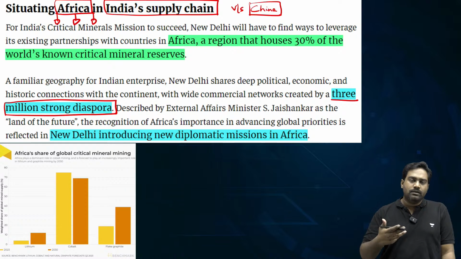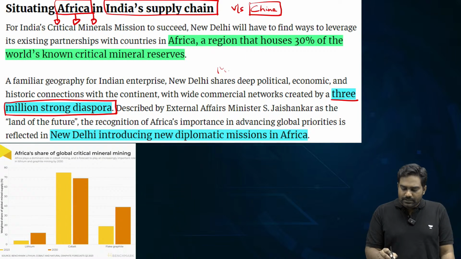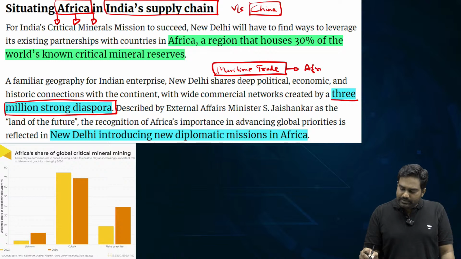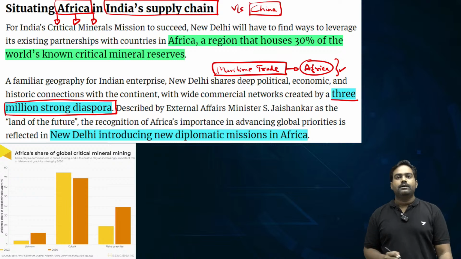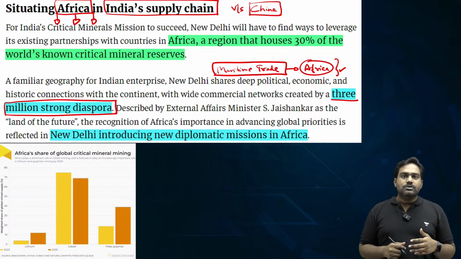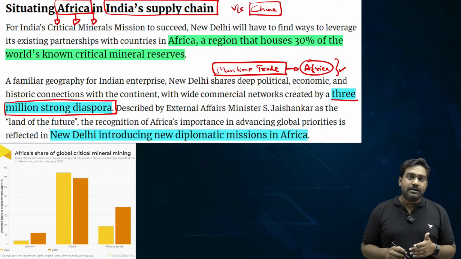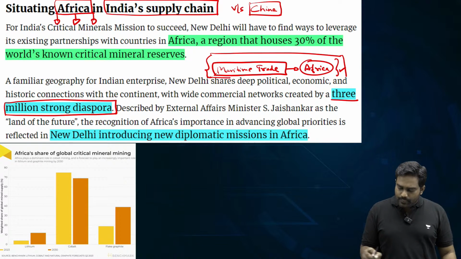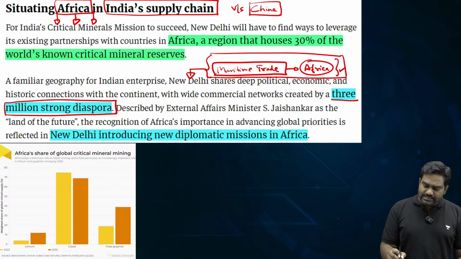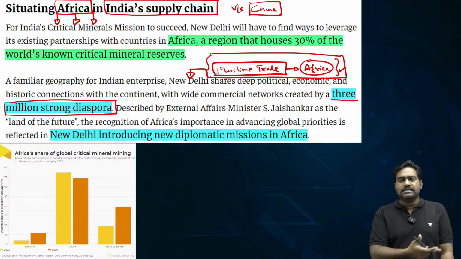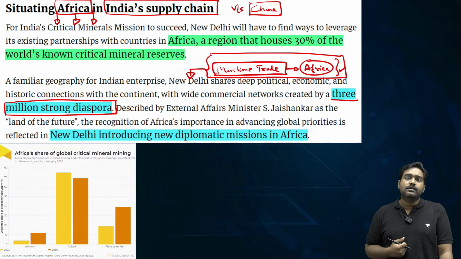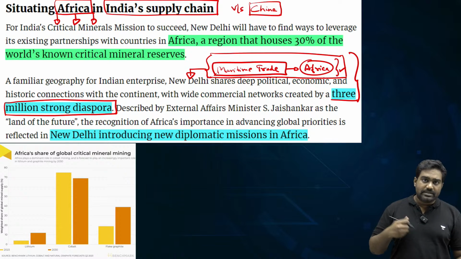If you look back in time, go back to ancient medieval times, the Indian subcontinent had a strong maritime trade relationship with Africa, particularly Eastern and Southern Africa. So money lenders from Gujarat, traders from Malabar, they made a presence across Eastern and Southern Africa, and you still find that cultural connect. For example, you go to Kenya, you go to Tanzania, Zanzibar, which belongs to Tanzania, or you go to South Africa, for example, you find a strong Indian community present and very strong trade and financial and economic linkages with India even today.